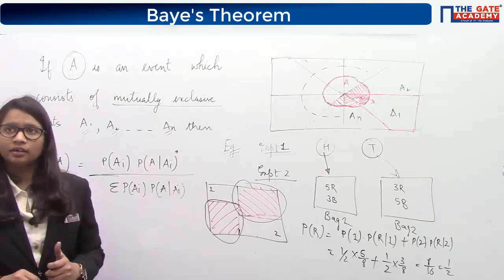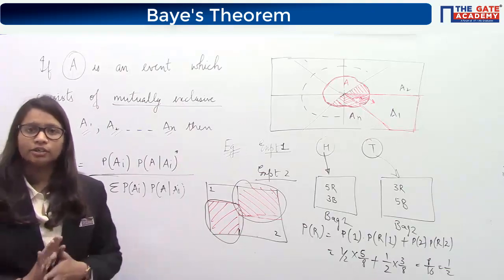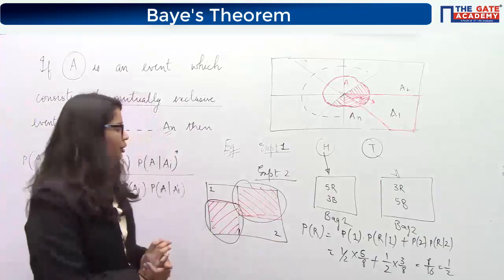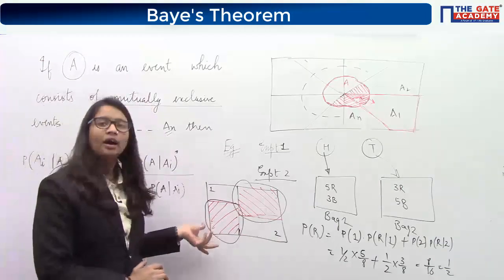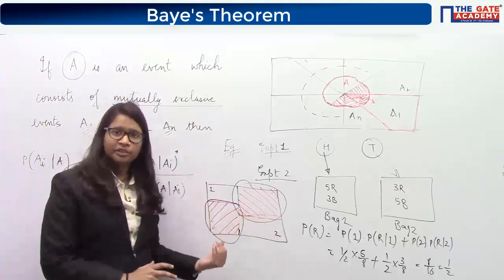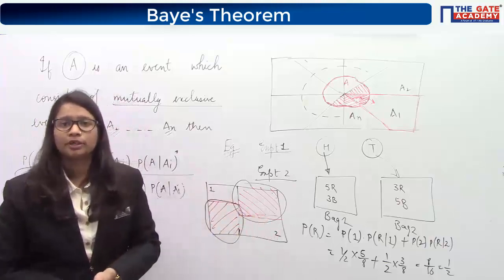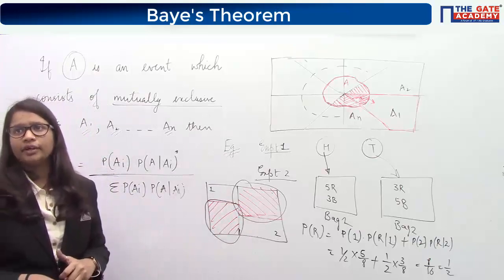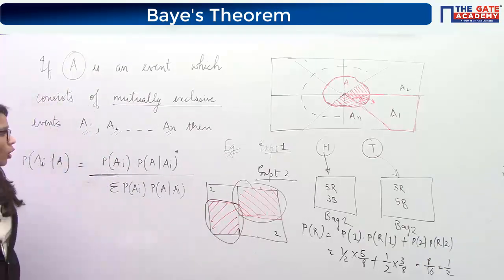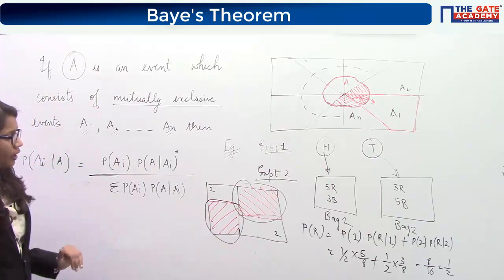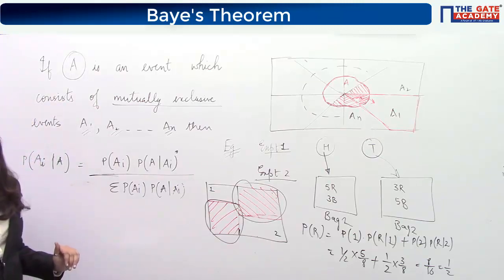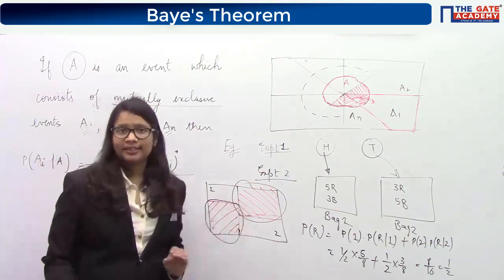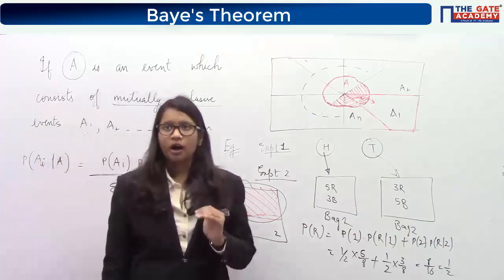Understood this thing? Still, I haven't used the Bayes theorem. I have just used the total probability theorem to get the area of this red part, which denotes the probability of getting a red ball. If any doubt is there, please ask right now. Okay, so you have no doubt. I'm assuming that. I've not used the Bayes theorem, but let's say what happens is, now if any